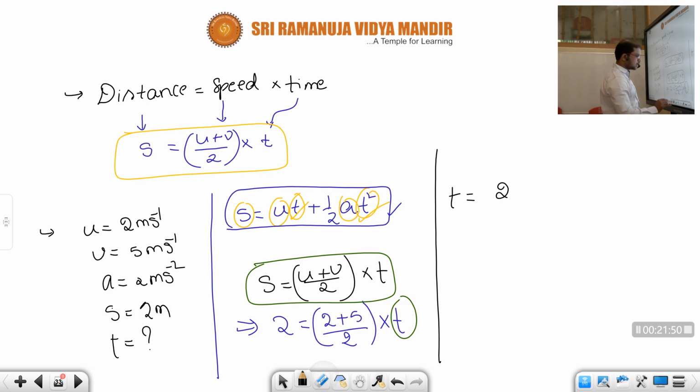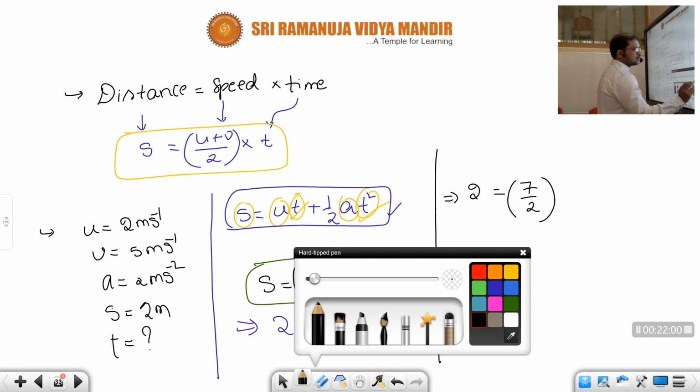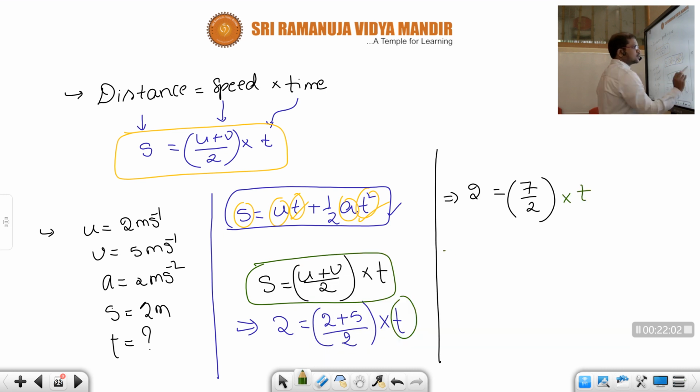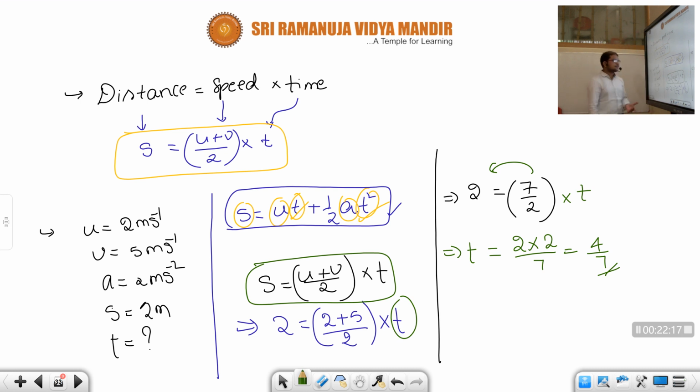Children, let us first write as usual. So 2 is equal to 2 plus 5, that is 7, by 2 into what is there here, children? Time t. So this time t we want now. Time t is equal to, send this one here, 2 into 2 by 7, that means 4 by 7. Okay, children, some fraction will come. Within that time, the car or the body reached the distance of 2 meters by applying an acceleration of 2 meter per second square.